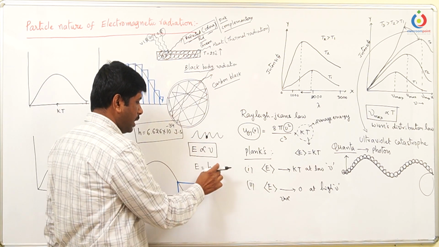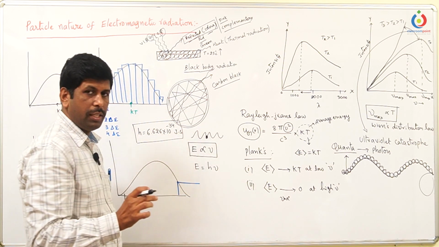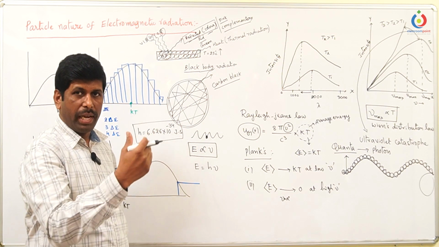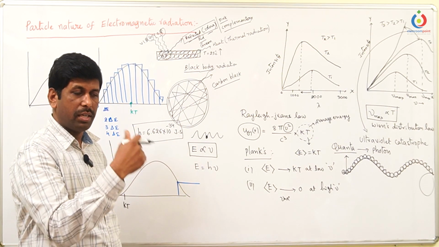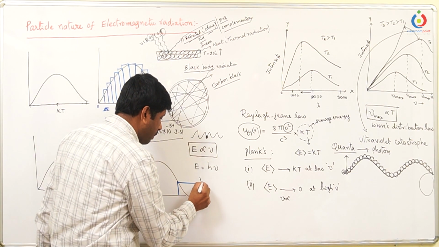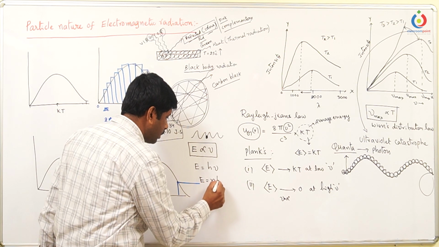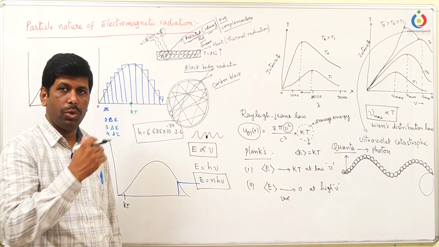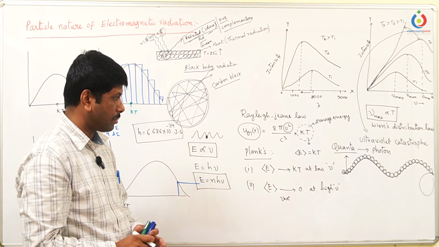If this is h nu, every packet of energy, every quanta of energy, is h nu. If you take 2 packets, it is 2 h nu, 3 packets, 3 h nu. Like that, if you take n packets of energy, E equals n h nu. So n is any integer value, starting from 0, 1, 2, 3, 4, all these values.